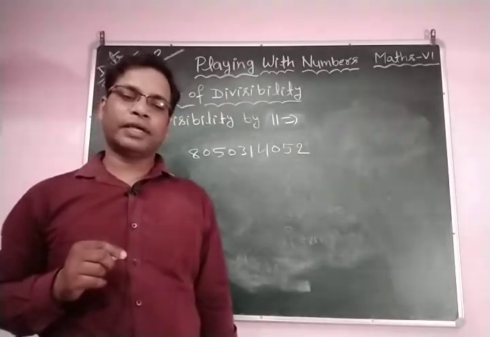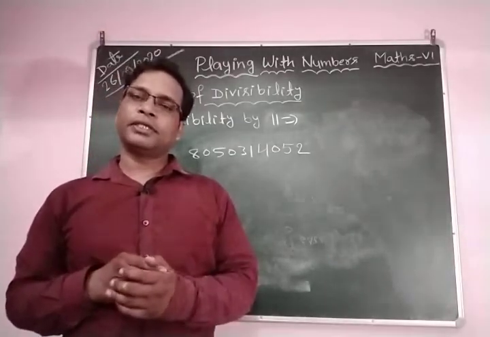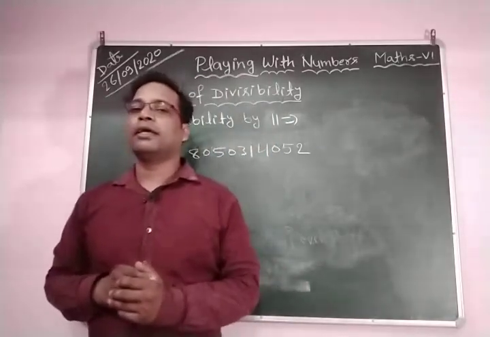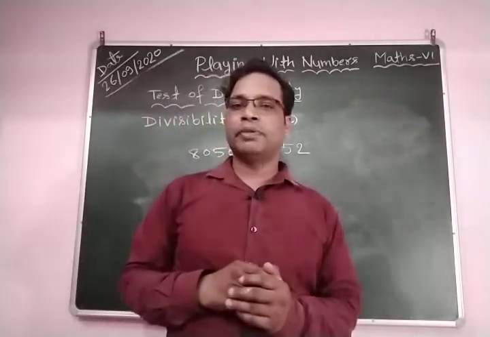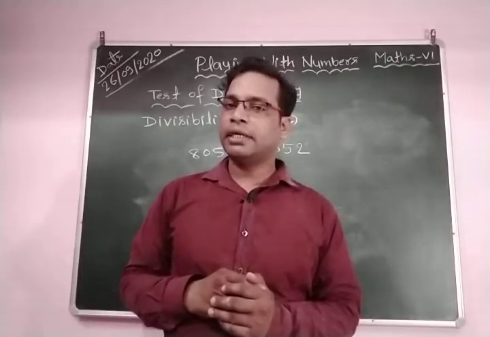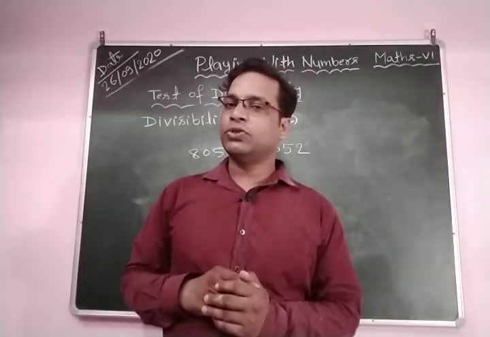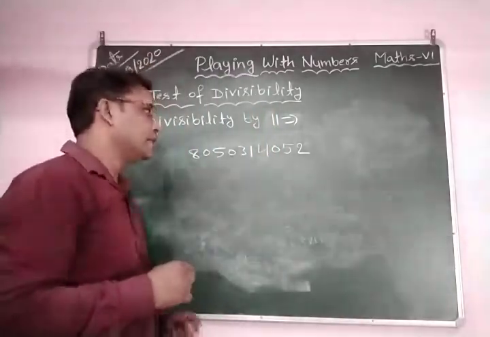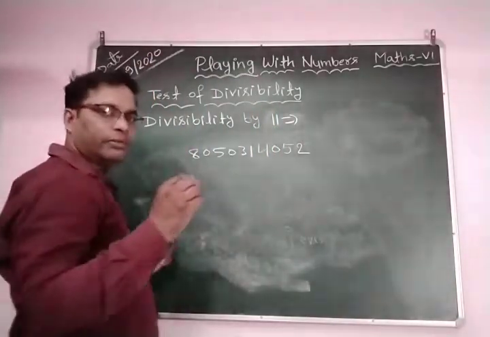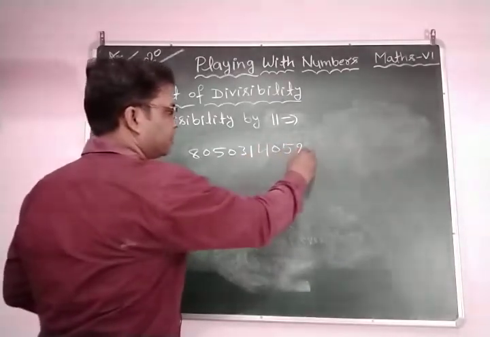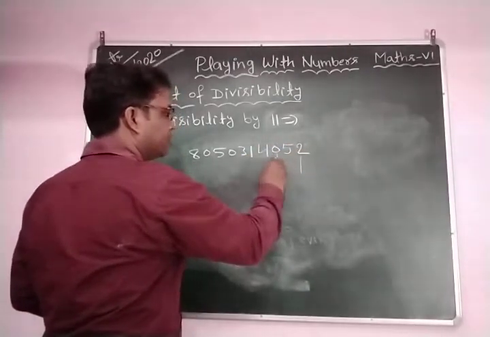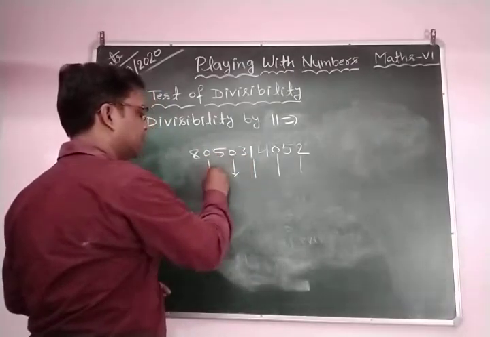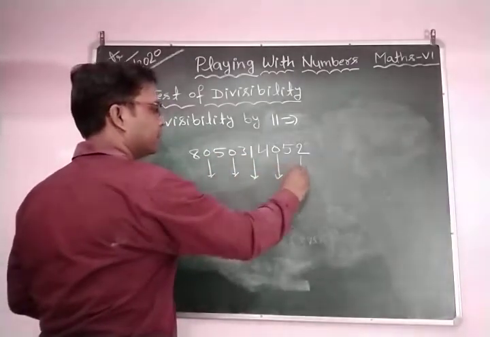For this, first we find the sum of even place digits and the sum of odd place digits. If the difference of the sum of even place digits and the sum of odd place digits is 0 or a multiple of 11, then you can say this number is divisible by 11. So you know very well what the odd place digits are. These are odd place digits.